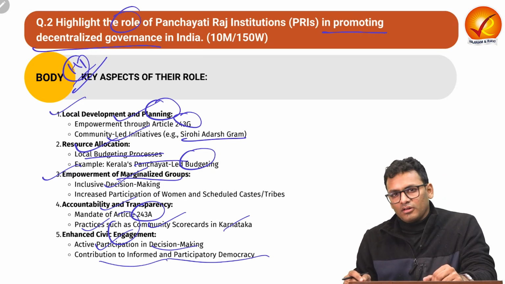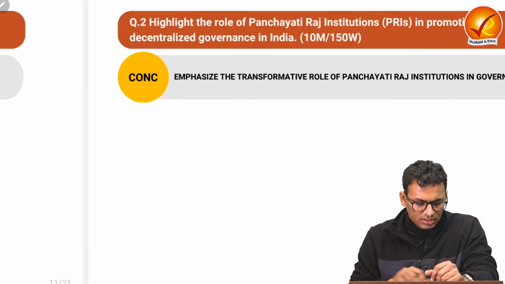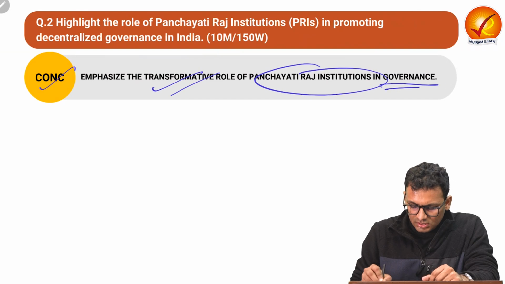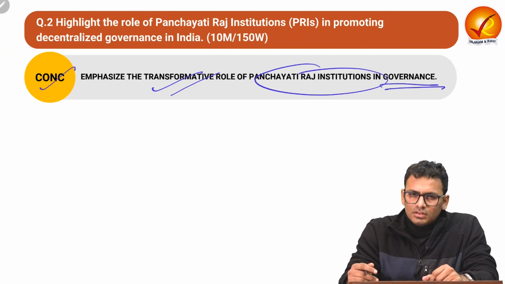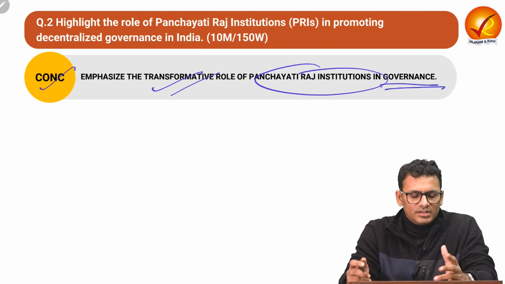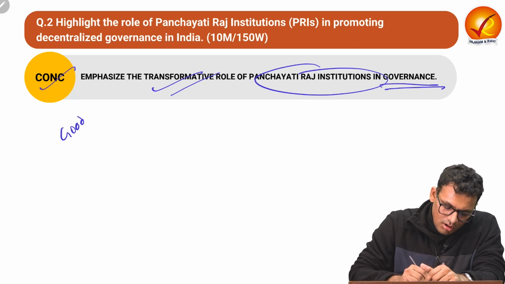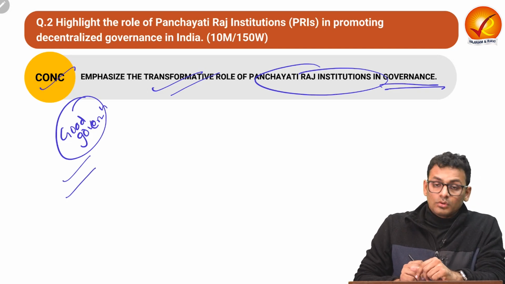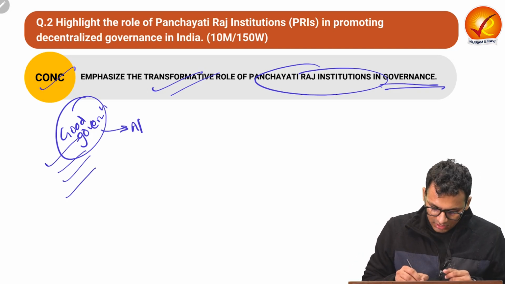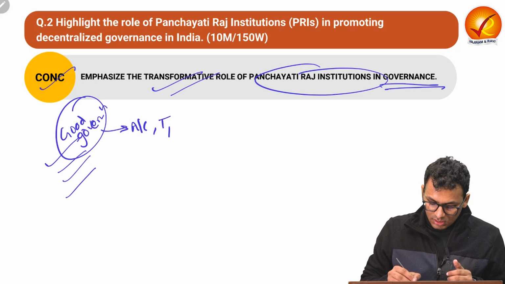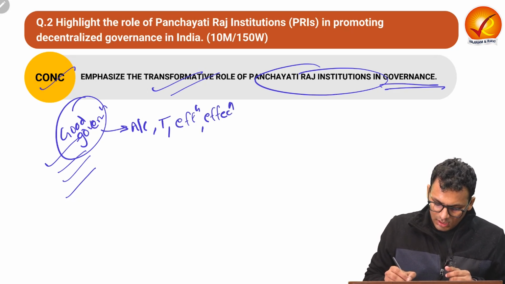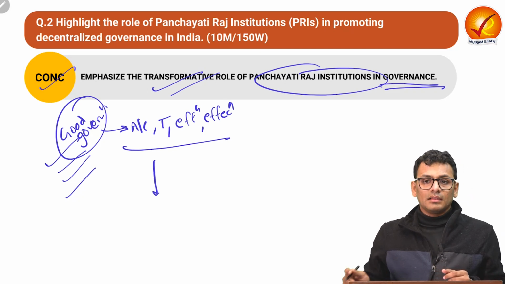So this is all for heading 1, the only heading of the body. In the conclusion, you can talk about the transformative role of Panchayat Raj institution in governance. Over here, you can talk about certain proof points. Good governance: you can list down the elements of good governance over here, such as accountability, transparency. You can talk about effectiveness, efficiency, and so on. You can list down the other elements as well.